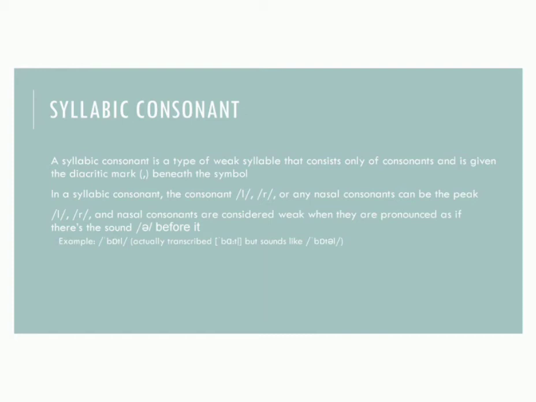In a syllabic consonant, the consonant l, r, or any nasal consonants can be the peak. L, r, and nasal consonants are considered weak when they're pronounced as if there is the sound of schwa before it. For example, bottle. It's actually transcribed without a schwa, but sounds like bottle with a schwa.